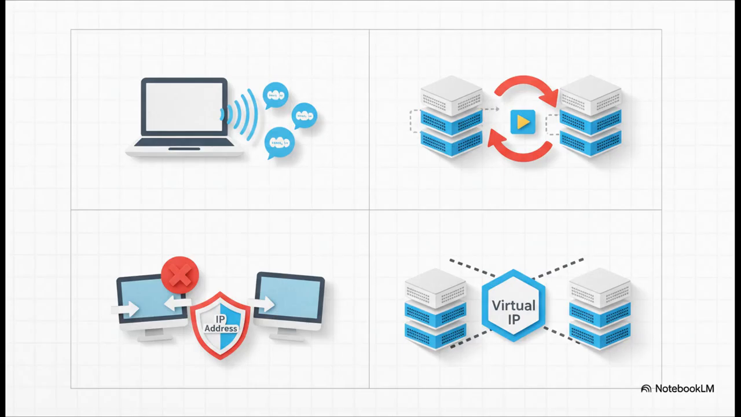So first, it's the official "Hello, I'm here" when a device powers on. Second, it's the critical update when a MAC address changes, like when a backup server takes over. Third, it acts as a quick check to make sure no other device is already using its IP address. And finally, number 4, it's the secret sauce behind things like high availability clusters, letting a virtual IP address hop from one machine to another without a hiccup.